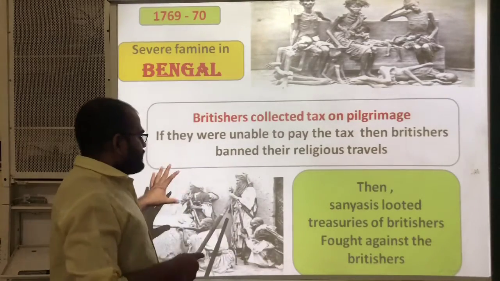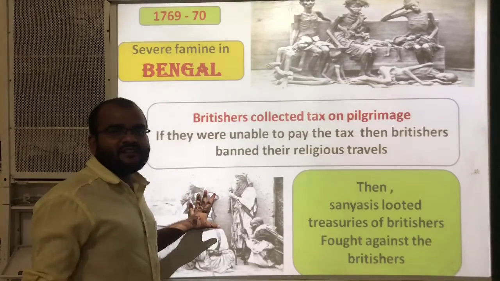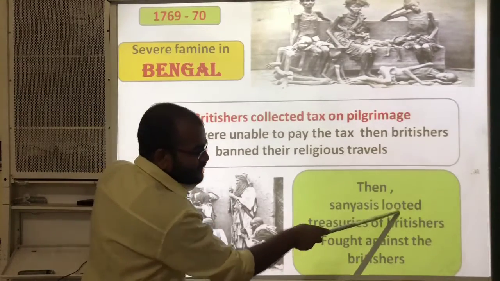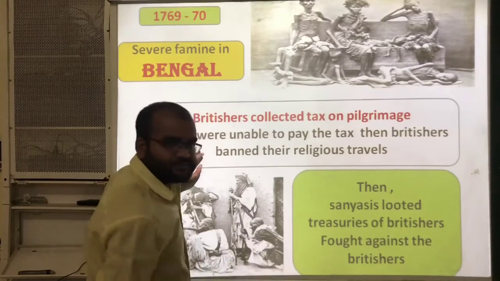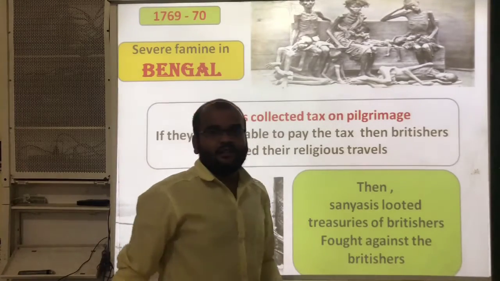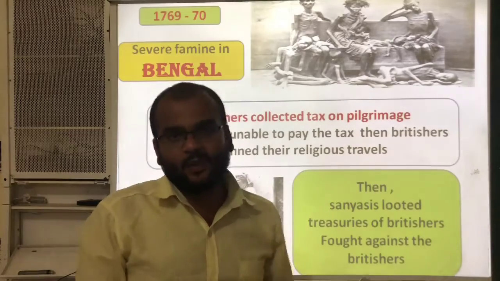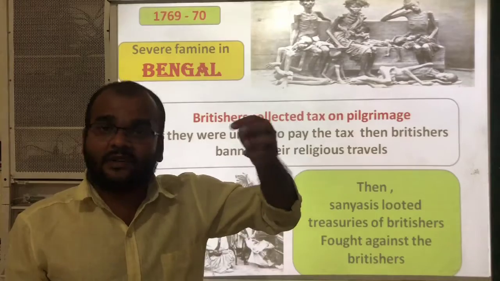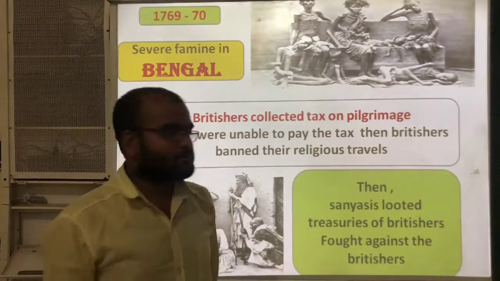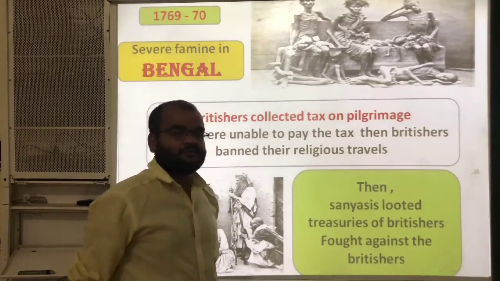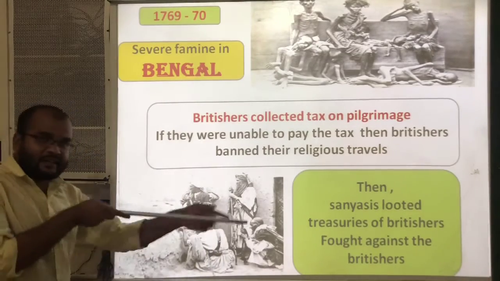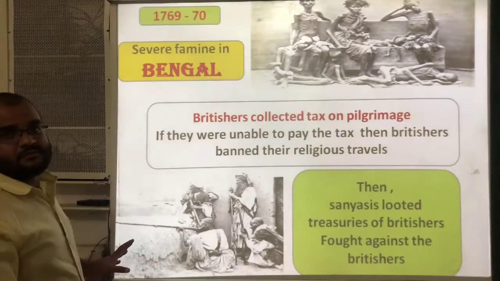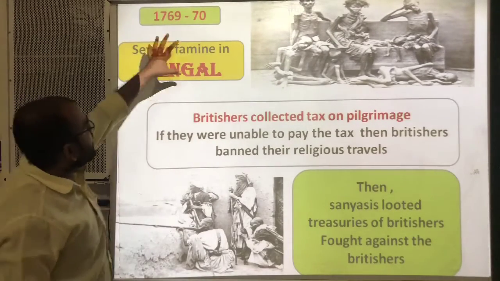In the same way, the sannyasis also felt very angry with the Britishers. That's why the sannyasis looted the treasuries of the Britishers. They attacked the cantonment boards and looted the treasury, that means money and weapons, everything from those cantonments, and fought against the Britishers. You can see here they are fighting using guns against the Britishers. So this is called the Sannyasi rebellion. This is the main reason.